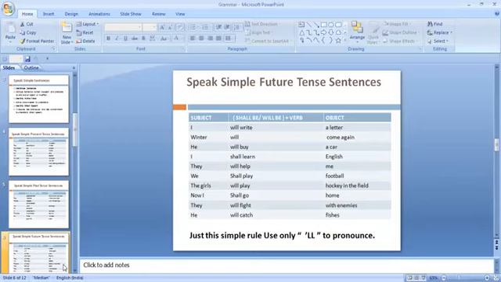When you're going to write, then it is "shall". They will fight with their enemies. They will catch the fish. So these we are going to pronounce as "will". So I shared very simple sentences for your convenience.